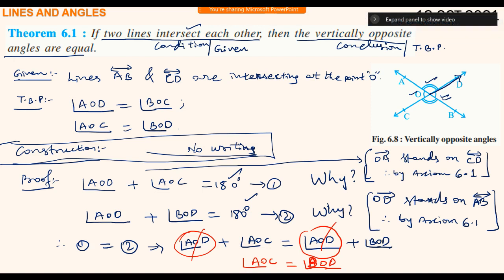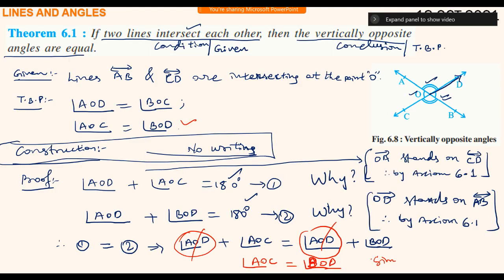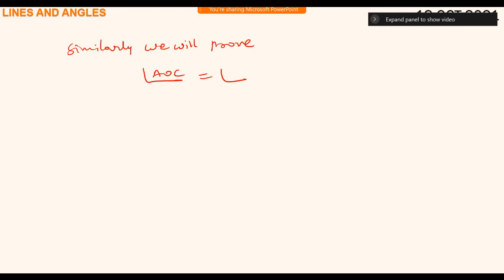We have already proved it. Sir, should I prove the other one? No, not necessarily. What you will say is, similarly, we will prove angle AOC equals angle BOD.